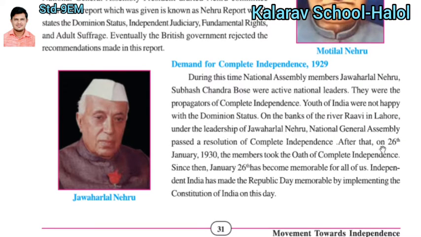After that, on 26th January 1930, the members took the oath of complete independence. Remember this date, it is very important in history.